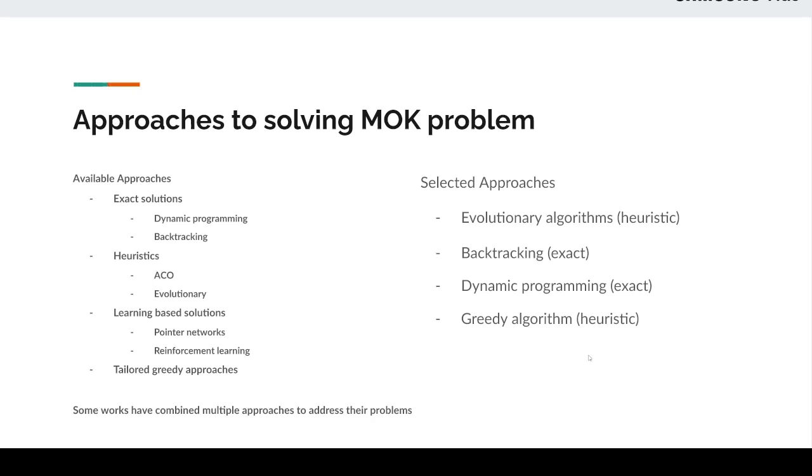In our case, we have selected three approaches to proceed forward. One is evolutionary algorithms, which are a heuristic approach, and backtracking and dynamic programming, which are exact solutions, which give optimal results in terms of both consumer engagement and revenue. We have also formalized a new greedy algorithm, which efficiently solves this problem.